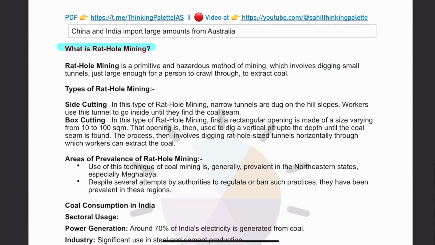Rat hole mining basically involves digging up narrow holes in which many times children will go and collect the coal. So it is a very primitive and hazardous method. And this rat hole mining was in news because, guys, in Uttarakhand, when the Silkyara tunnel collapse happened, rat hole miners were called.